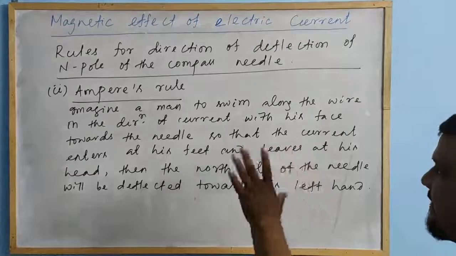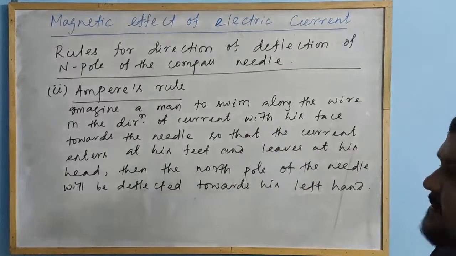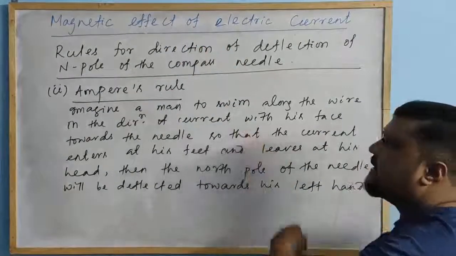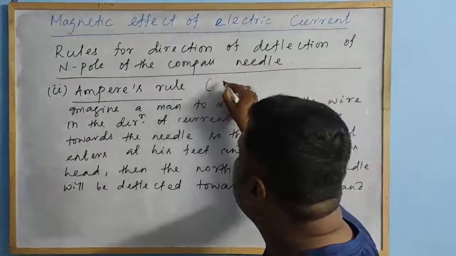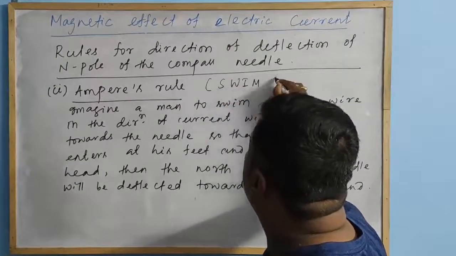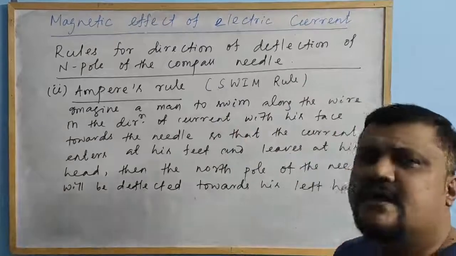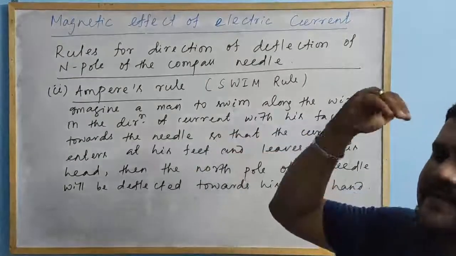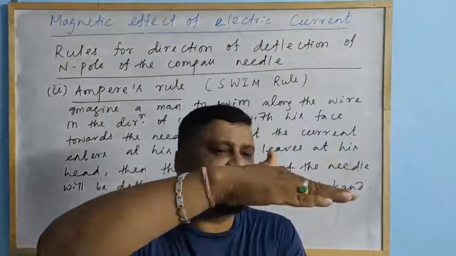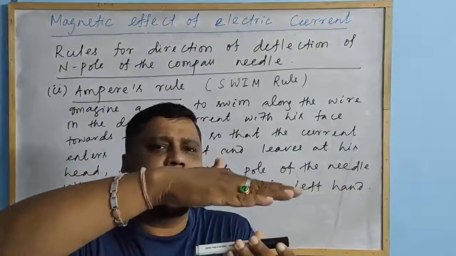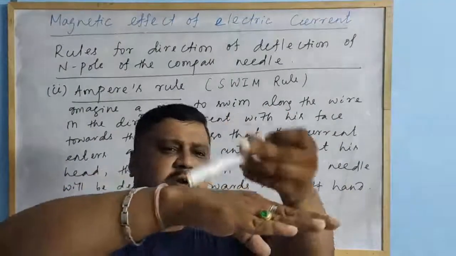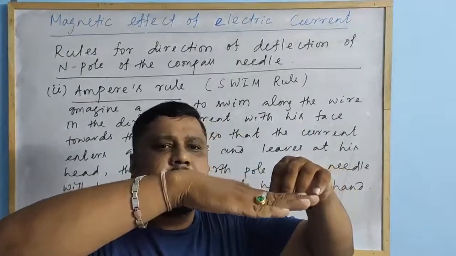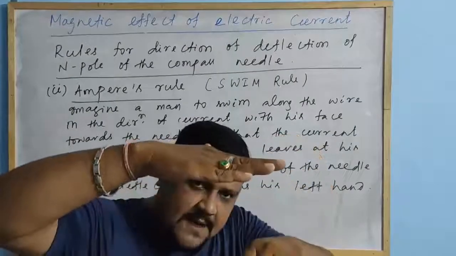Clear? So this rule is the same as that of the snow rule, but here it is also known as the swim rule. This is also the swim rule. A man is swimming along the wire, imagine that his face should be towards the compass needle. The current enters through his feet and leaves through his head. So the conductor is like this and the current is flowing like this, which means the man will swim like this. And the compass needle is below the face of the man.